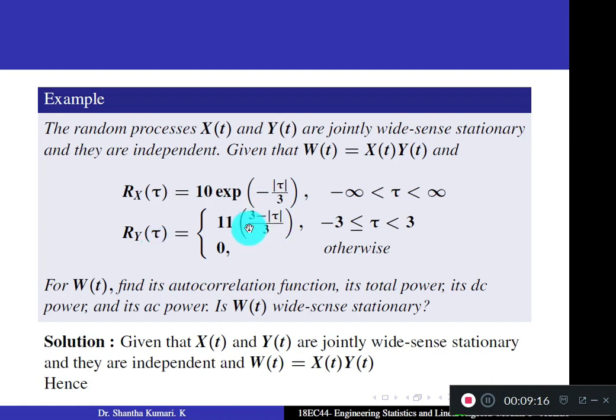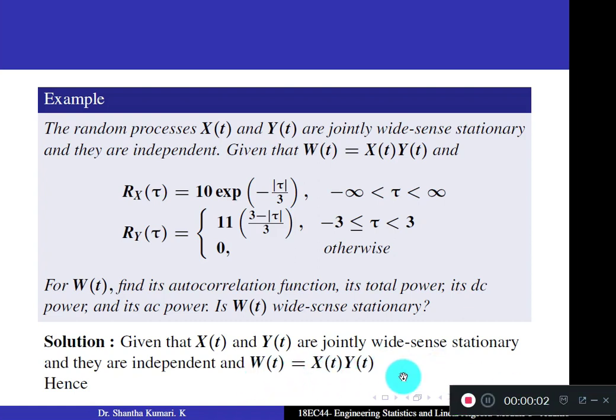Ry of tau is 11 into (3 minus mod tau by 3). For W of t, for this product, find the autocorrelation function, its total power, its DC power and AC power. A similar problem is worked out under the sum of two random processes. Here it is the product of two random processes. Only that is the difference. You can answer this, so just go through the solution.